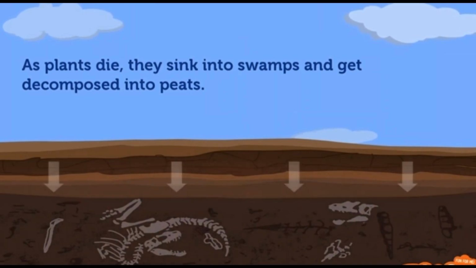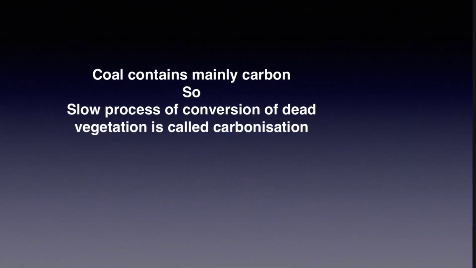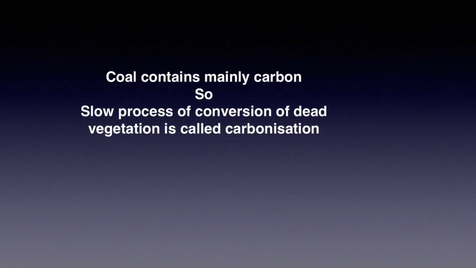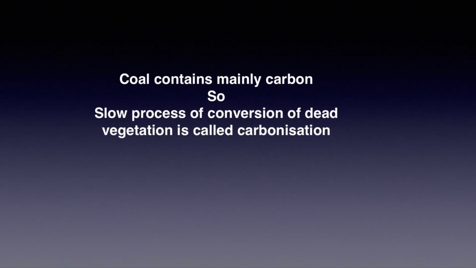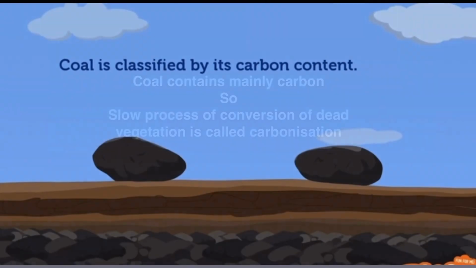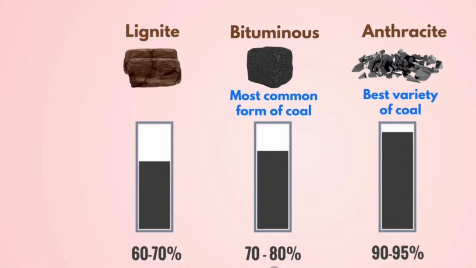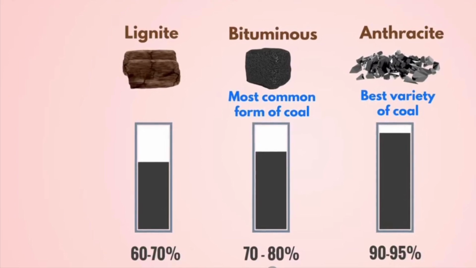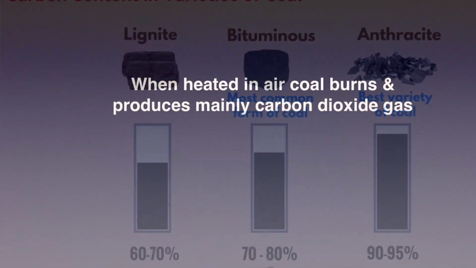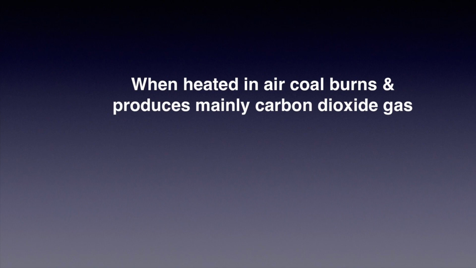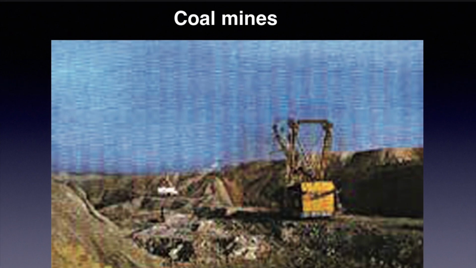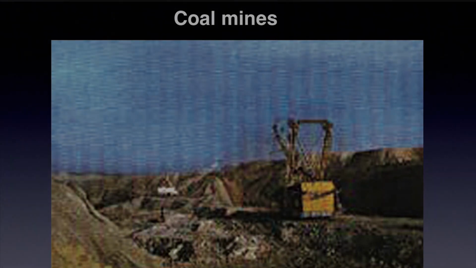Coal contains mainly carbon. Slow process of conversion of dead vegetation is called carbonization. And coal is classified by its carbon contents. Lignite, bituminous and anthracite are varieties of coal according to carbon contents. So when heated in air, coal burns and produces mainly carbon dioxide gas. And we can get coal from coal mines.